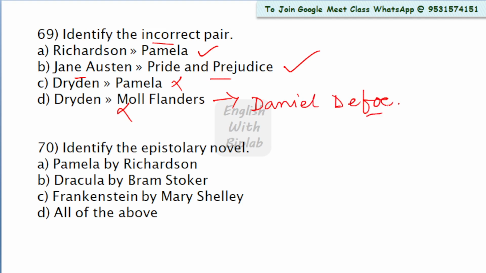Moll Flanders is written by Daniel Defoe. So options C and D, these are the incorrect pairs. So option C and D is the right answer. Now come to question number 70.